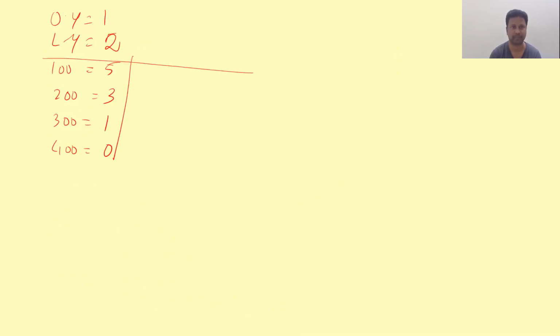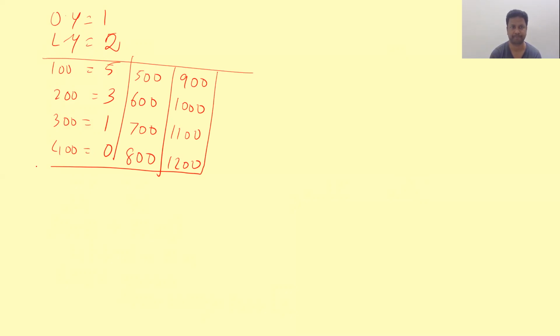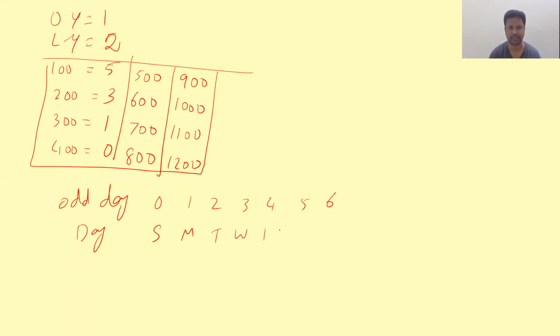What does cyclic number mean? After 400, 500 years will be having 5 odd days, 600 years 3 odd days, 700 years 1 odd day, 800 years 0 odd days. Again the cycle will go. 900 years 5, 1000 years 3, 1100 years 1, 1200 years 0. So this is what a cyclic number is. And then finally odd days and days: 0, 1, 2, 3, 4, 5, 6 are Sunday, Monday, Tuesday, Wednesday, Thursday, Friday, Saturday.